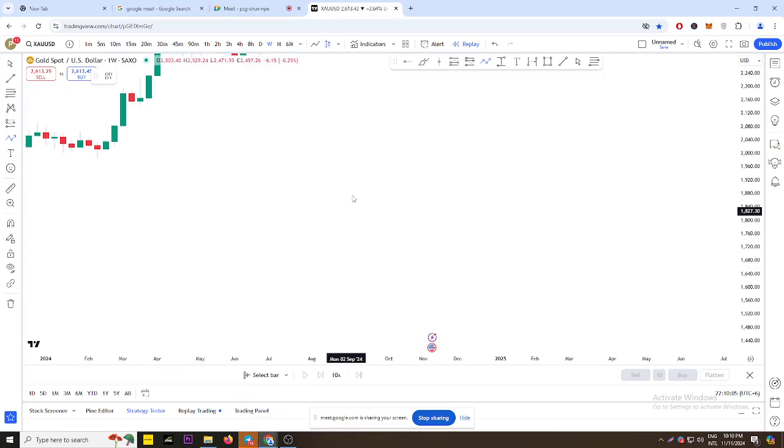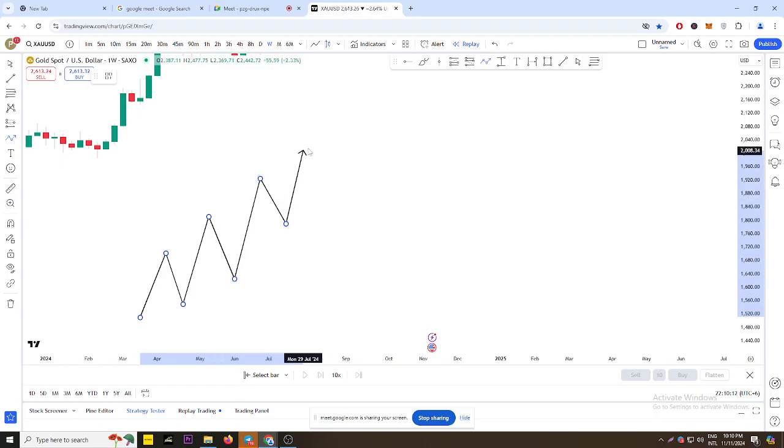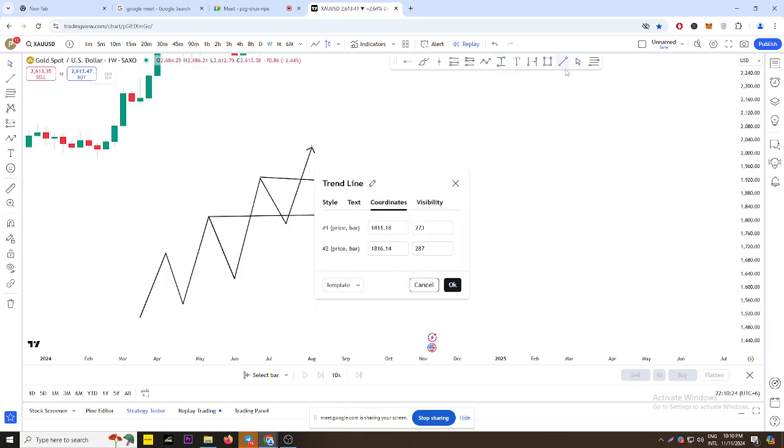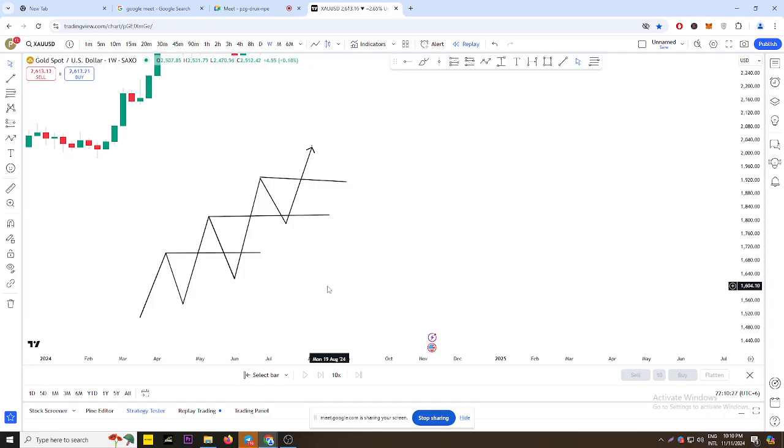It goes to the very basics: we have a higher high, lower low, higher high, lower low. Every single time the market breaks that high, it is moving toward more bullish, isn't it?